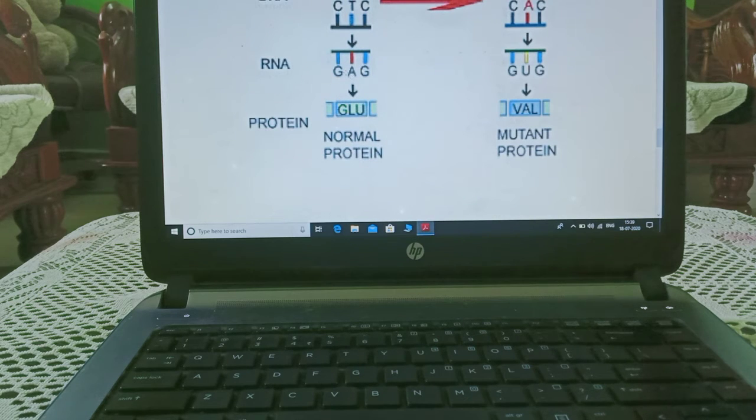Now in RNA, that is GAG, at the place of adenine in RNA uracil will be there, and as you can see this is the normal protein, that is glutamic acid. It will convert into valine. This is the mutant protein.